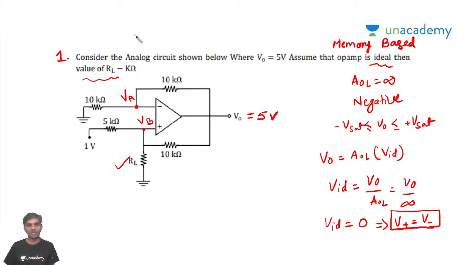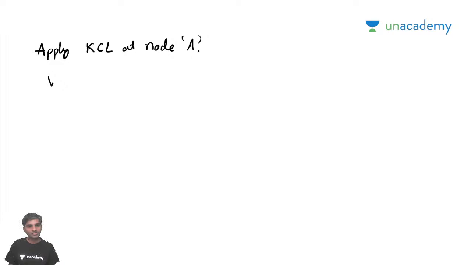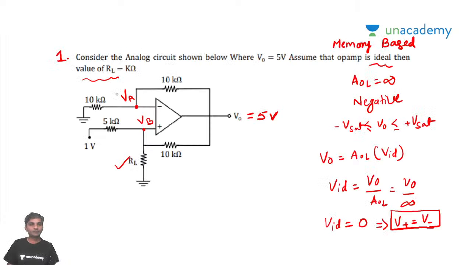So let's try to start this. Apply KCL at node A. Okay, so I assume that the voltage at node A is going to be VA. So can I write (VA minus 0) by 10K